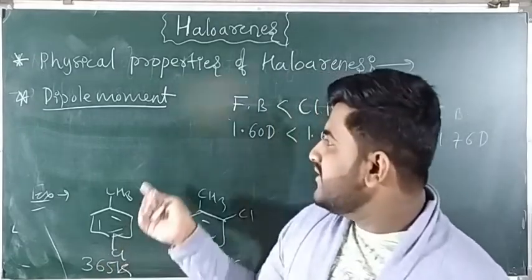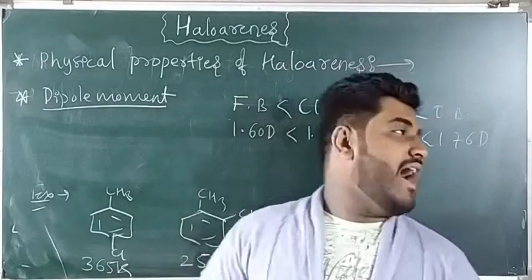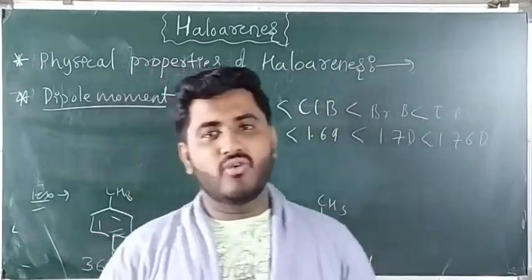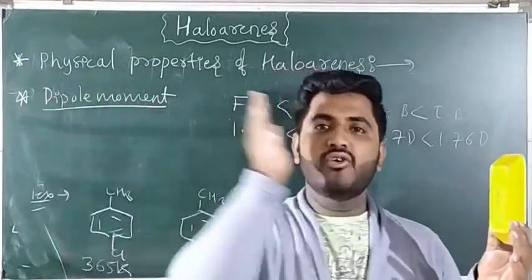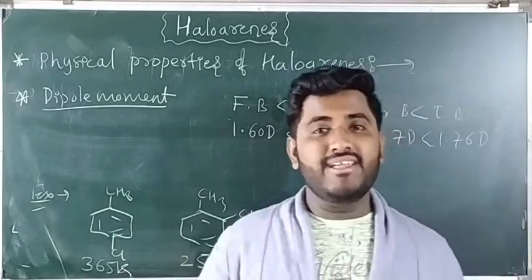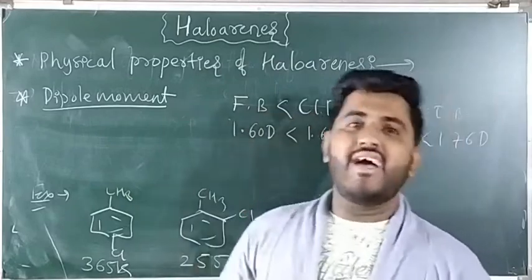Next we studied the dipole moment. The dipole moment of iodobenzene is greater than bromo, chloro and fluoro. This is because from fluorine to iodine, electronegativity goes on decreasing. If electronegativity decreases, dipole moment increases. So this is regarding some physical properties of haloarenes.